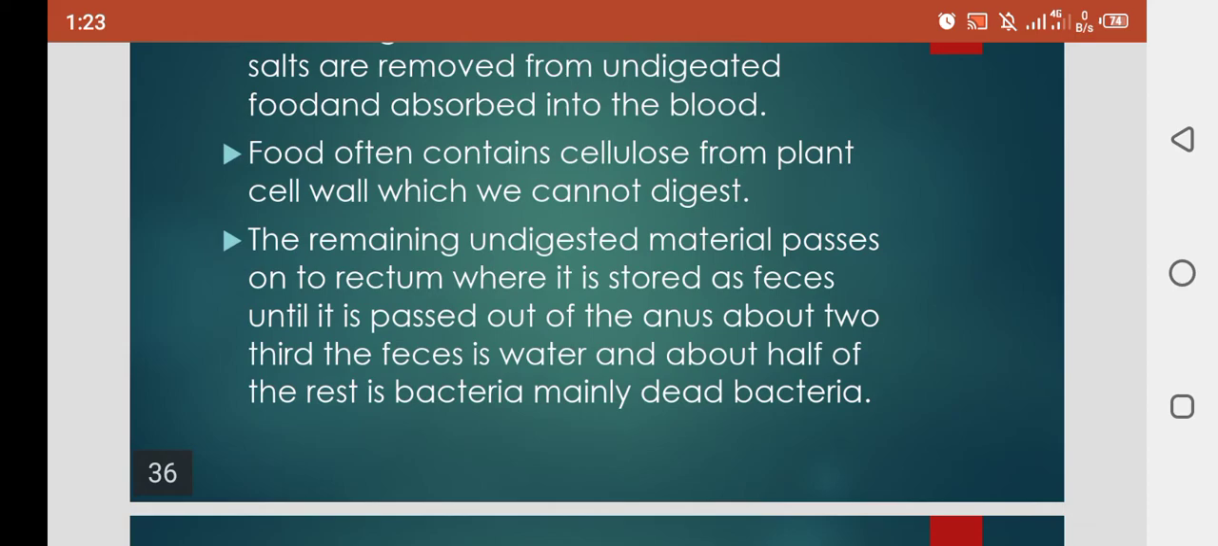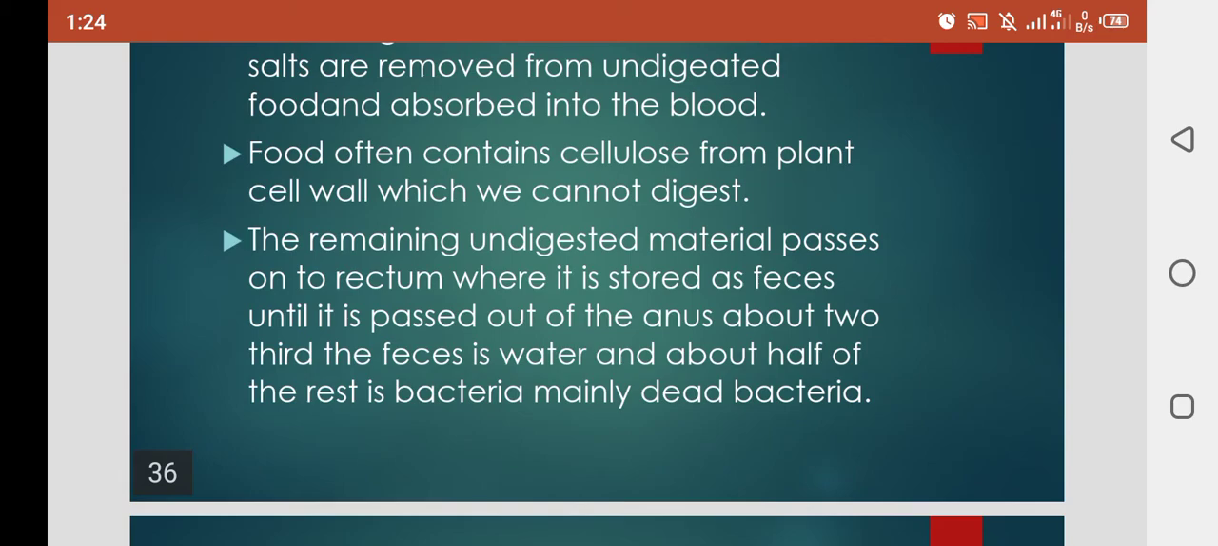Clear? When it is mixed with water and dead bacteria, then it is removed from our body. The undigested material passes on to the rectum, where it is stored as feces until it is passed out of the anus. About two-thirds of the feces is water, and about half of the rest is bacteria, mainly dead bacteria.